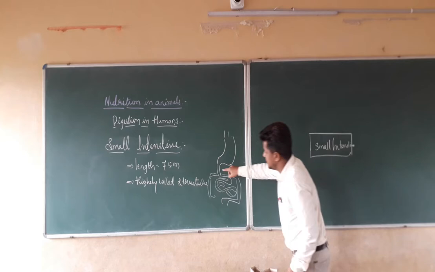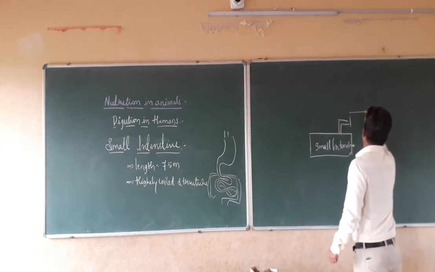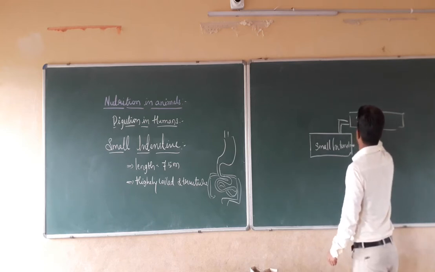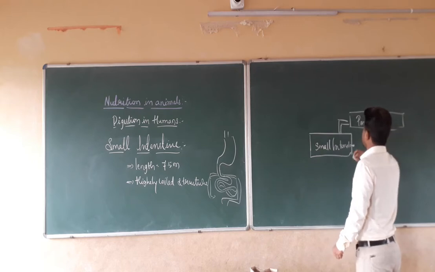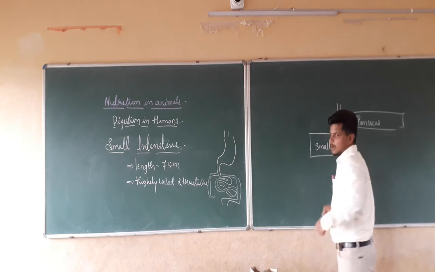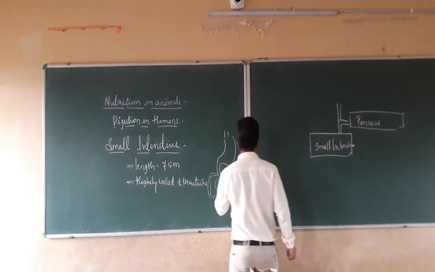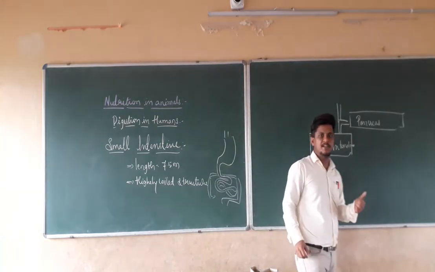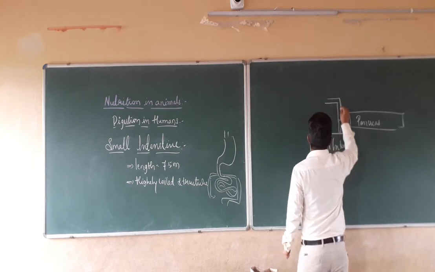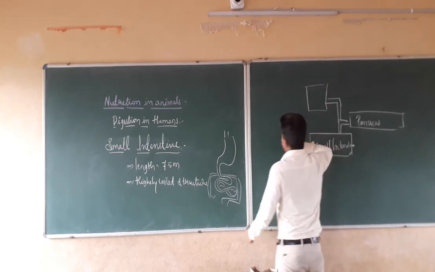Above it, at this position, there is the pancreas. And exactly on the right side of the stomach, there is a reddish brown gland, on the right side of the upper abdomen.